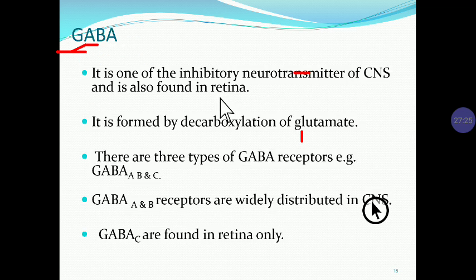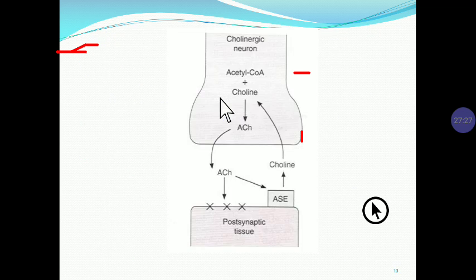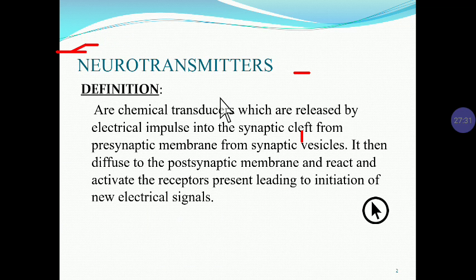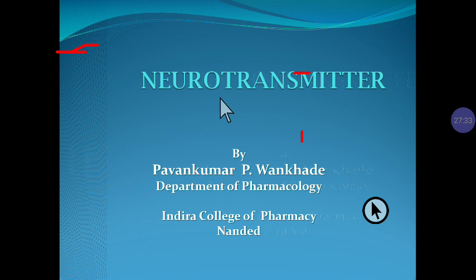Why is the study of neurotransmitters important? Because, as I have already explained, in various diseases and disorders the neurotransmitter level increases or decreases.